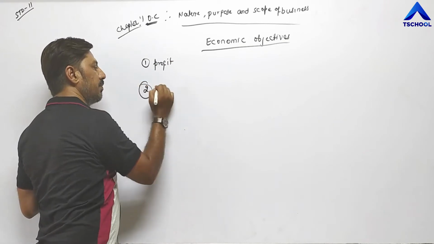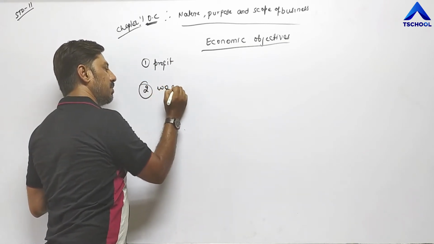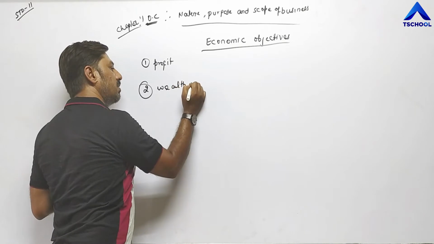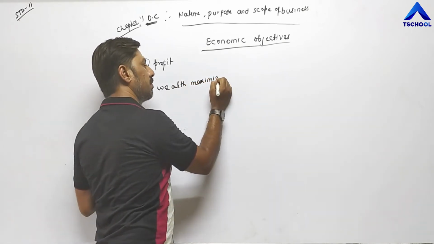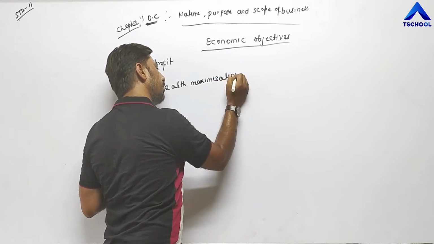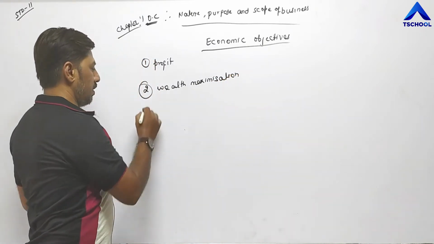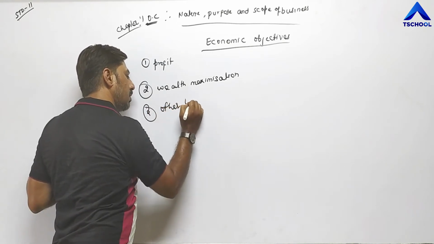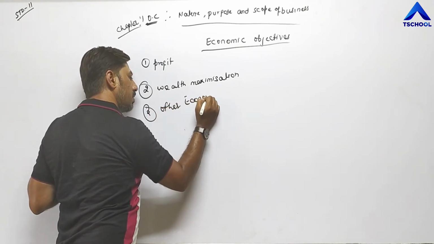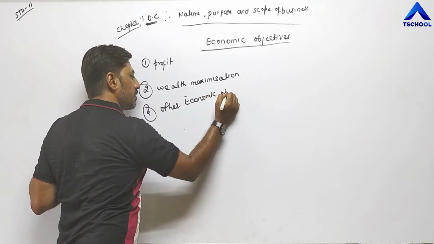Second point is wealth maximization. And third, other economic objectives.